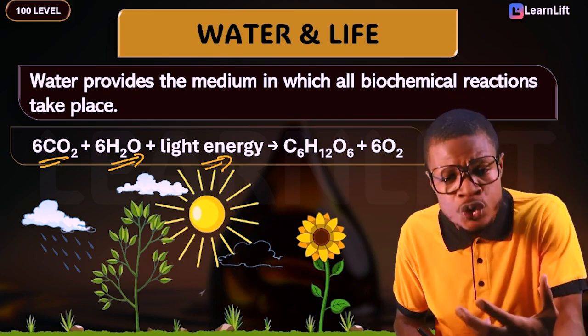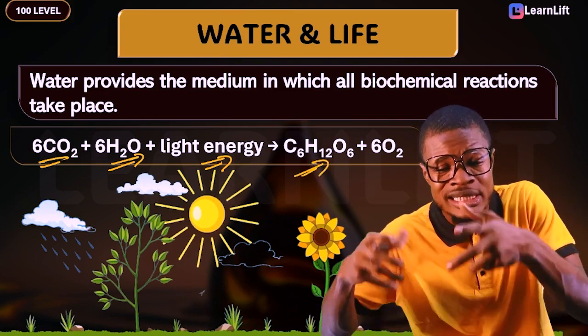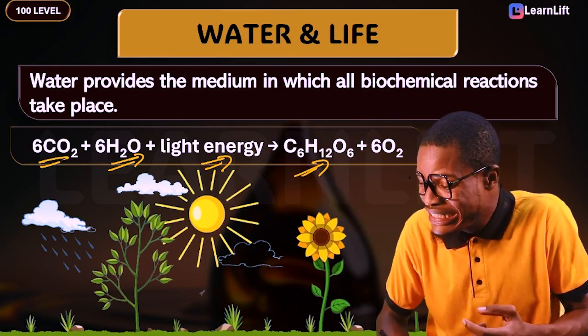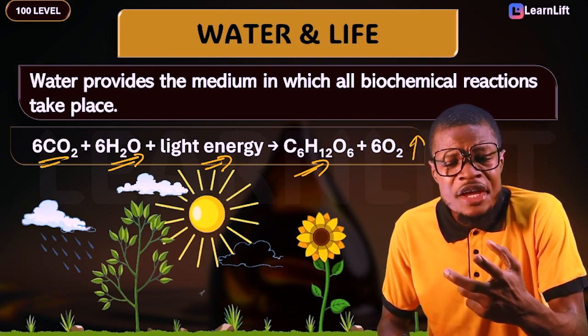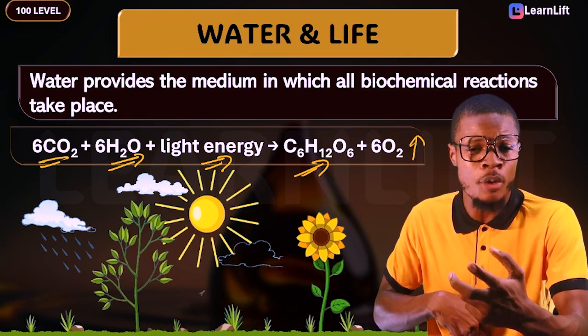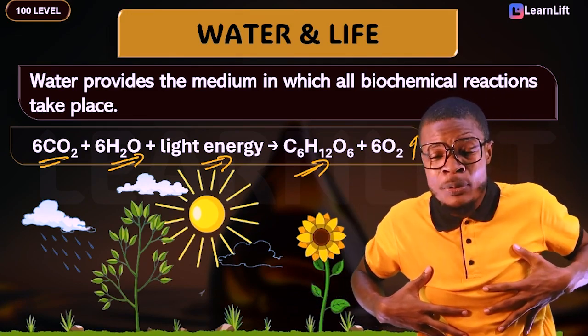What is it going to produce at the end of the day? It's going to give rise to your glucose, and your glucose is C6H12O6, plus oxygen that is given out at the end of the day. Now, this is it here. If it is glucose that is being processed in your body during your respiration, what happens at the end of the day?